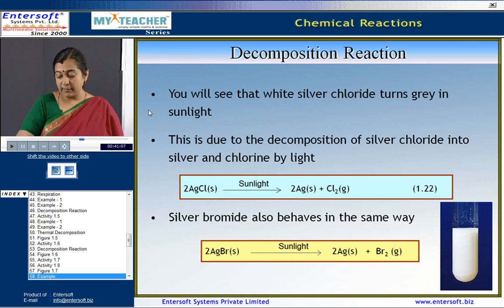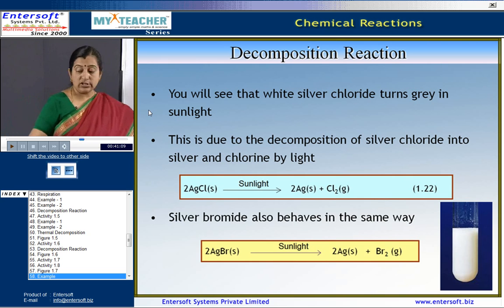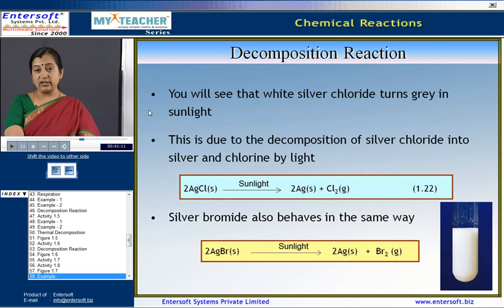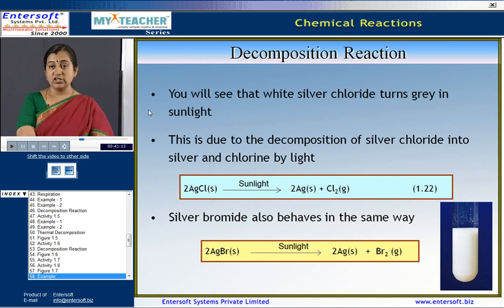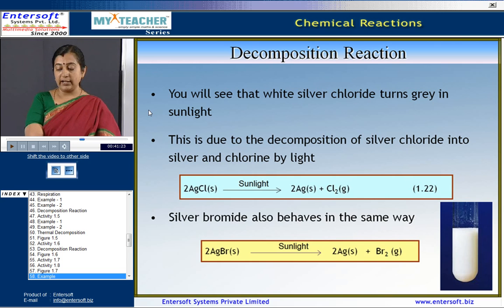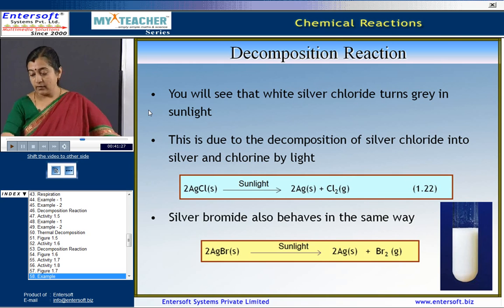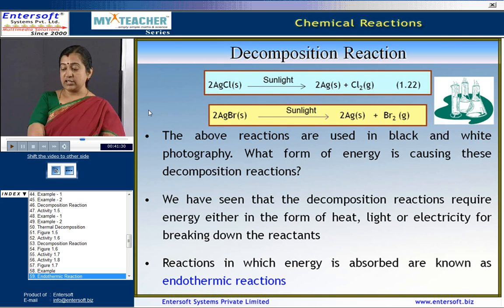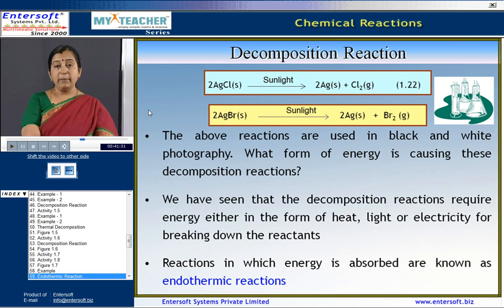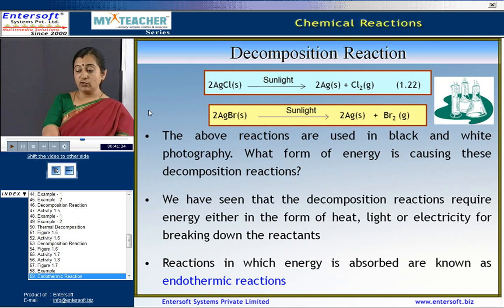Why does this happen? Again, this is due to the decomposition reaction, that is, decomposition of silver chloride into silver and chlorine in the presence of sunlight. Similarly, we also have silver bromide, which behaves in the same way. The above reactions are used in black and white photography for the photo films.